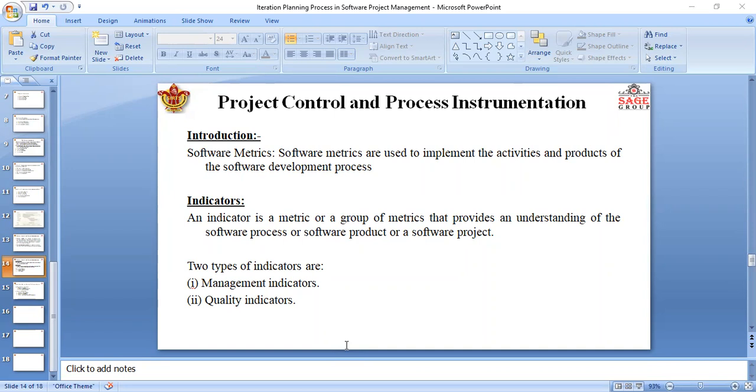Here I would like to tell you what a quality indicator is. A quality indicator is based on the measurement of the changes that occur in the software at the time of development. The quality indicator is also very useful. We will discuss it later.